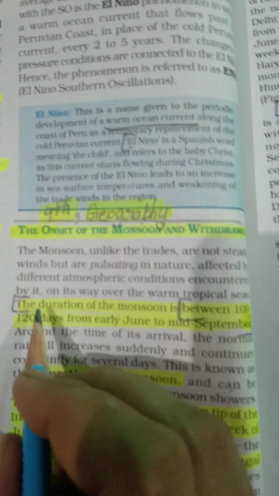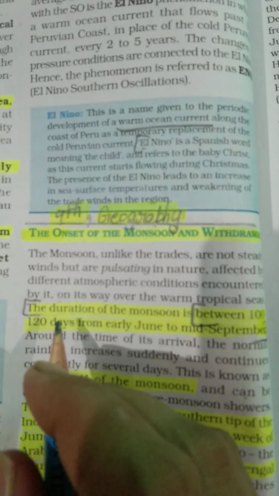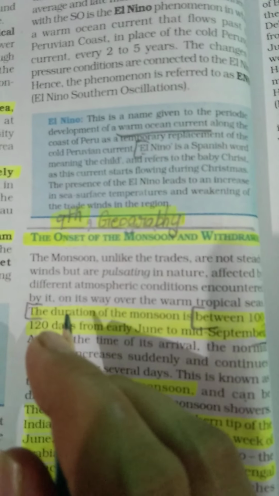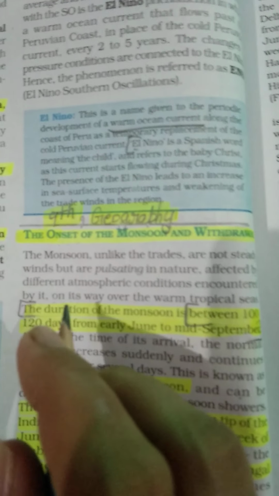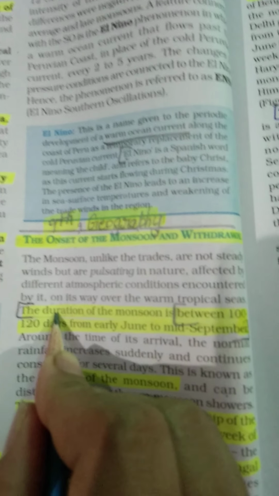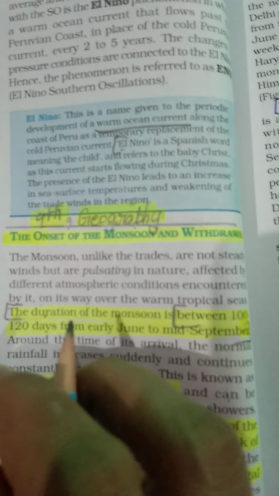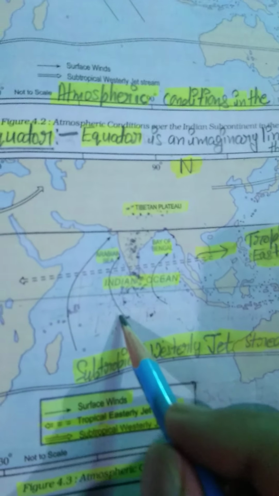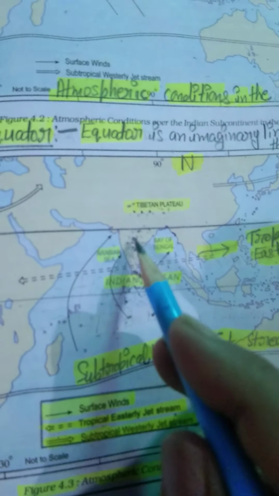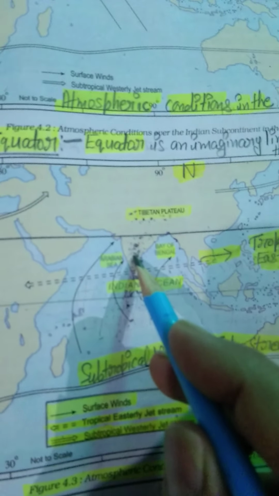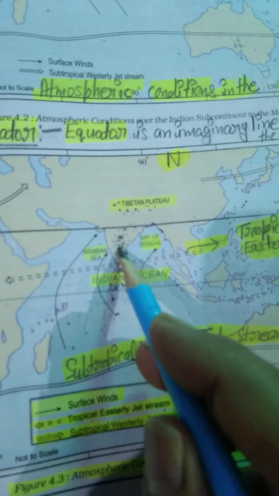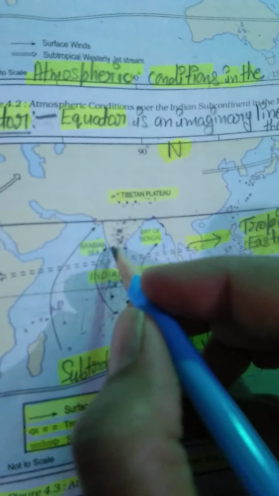As we discussed in the mechanism, in the summer season, in April, May, June, July, in the interior part of India we have a very hot season, high temperature, and high temperature equals low atmospheric pressure. But on the Indian Ocean we have high atmospheric pressure. See with this map. Wind moves from high pressure to low pressure area. So this is the high pressure area and this is the low pressure area.